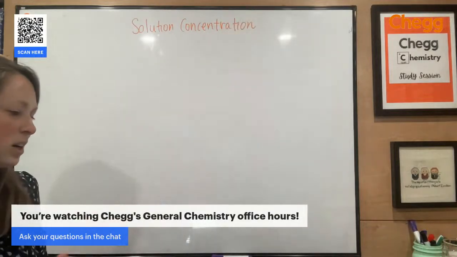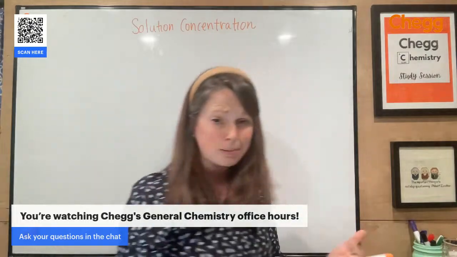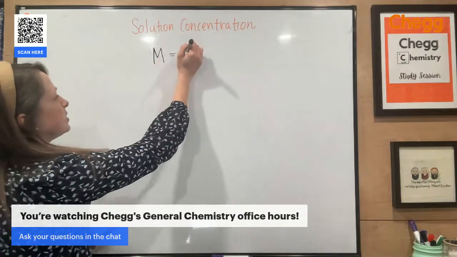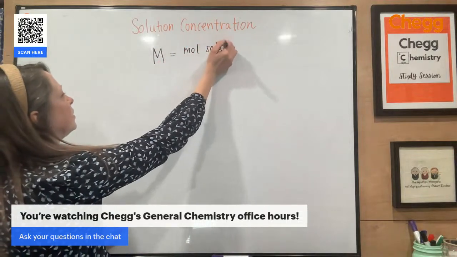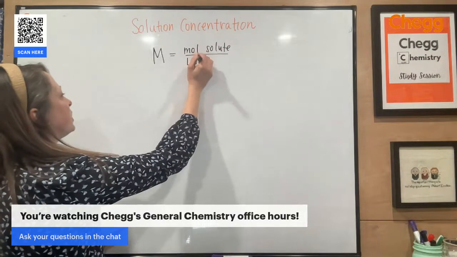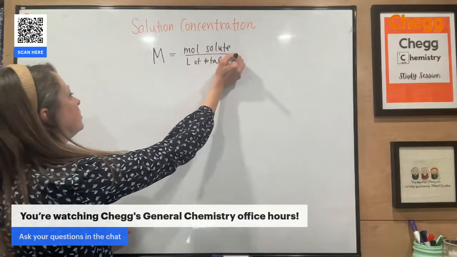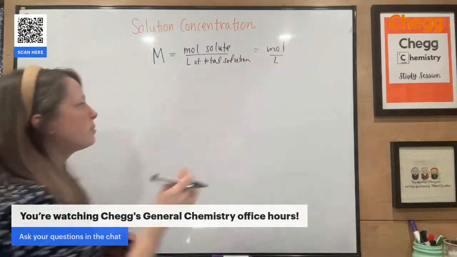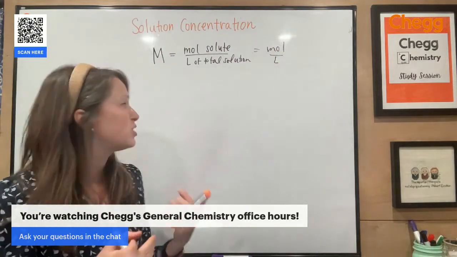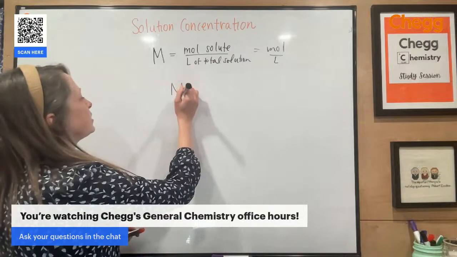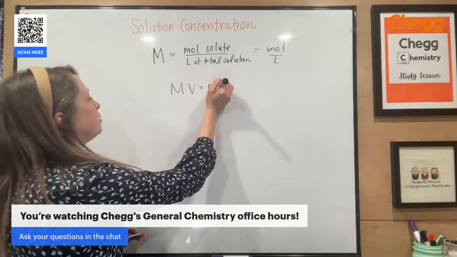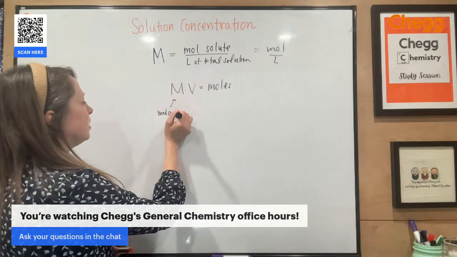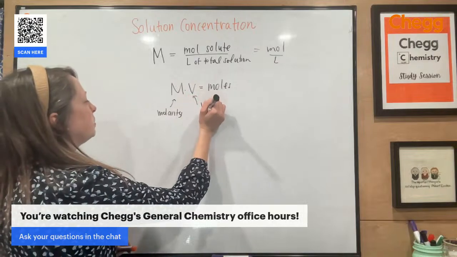All right, so the most common type of concentration you're going to have to calculate in any chemistry course is going to be molarity. The molarity, it's a capital M, is the moles of solute per liters of total solution. So a lot of times you'll just see moles per liter. Another way to rearrange this equation, which is really helpful if you're doing titrations and things like that, is thinking of it as molarity times volume equals moles, or MV equals moles. Again, the capital M represents molarity. The capital V is the volume.